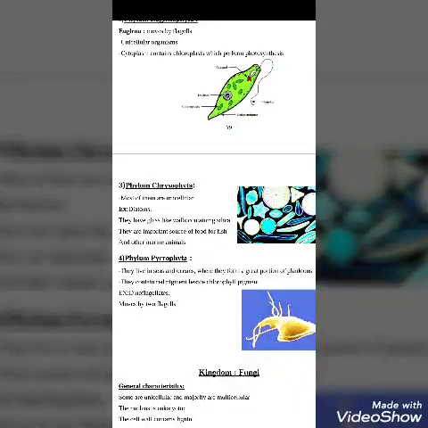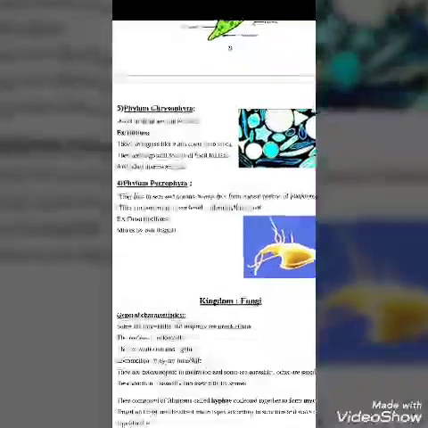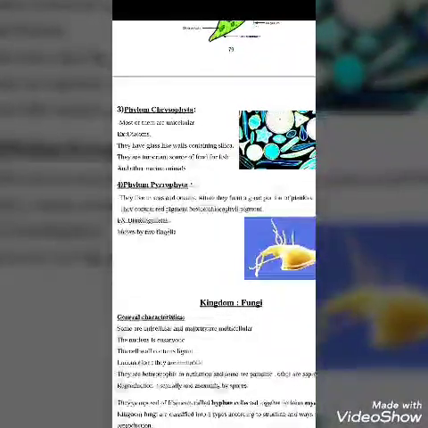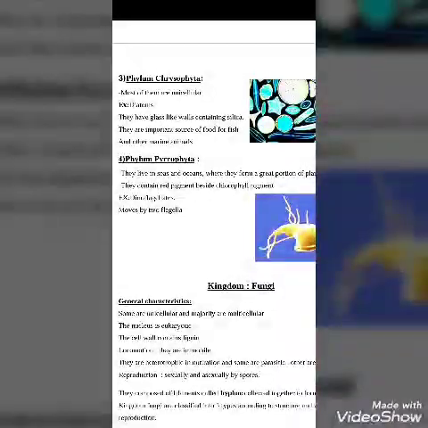They are an important source of food for fish and other marine animals. Also, diatoms are the main reason for the formation of petroleum oil sediments in the seas and oceans. They are very important because they are the food for small fish and small creatures living in seas and oceans.